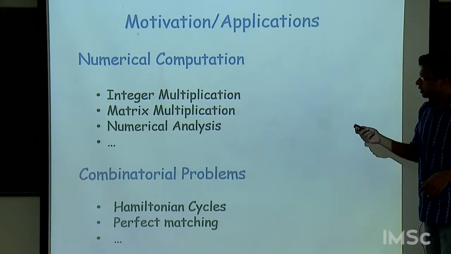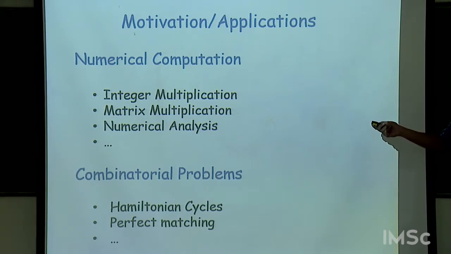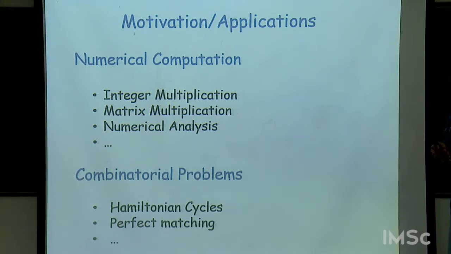Now, let me just mention that some of the initial results in this area, for integer multiplication, we know how to multiply two n-bit integers by circuits of size roughly n log n, but we don't know whether that is optimal or not.